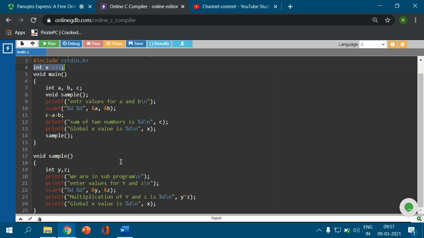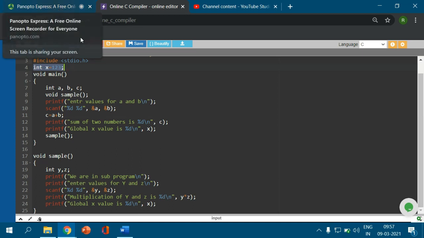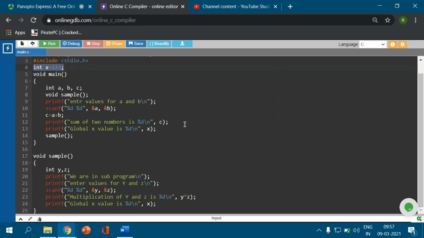Okay, friends, I hope that you all can understand very well the structure of the C program with an example. If you have any queries, please post.